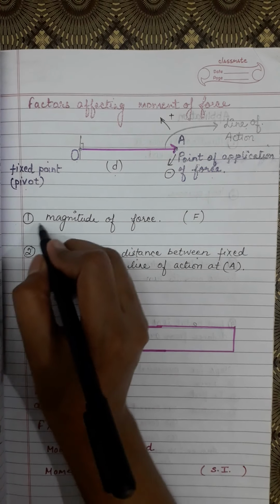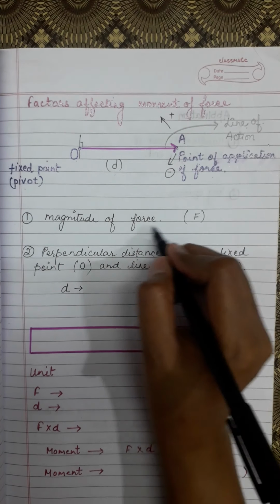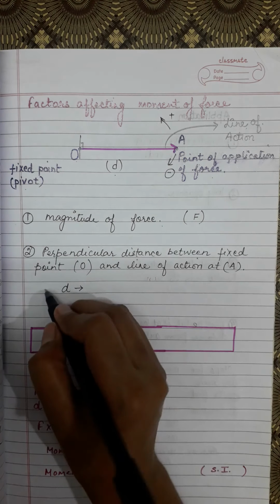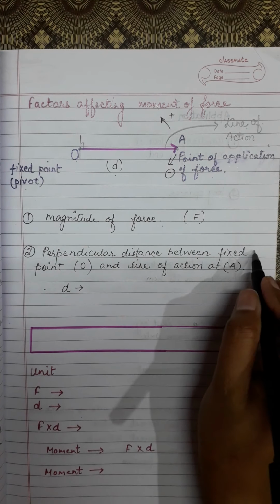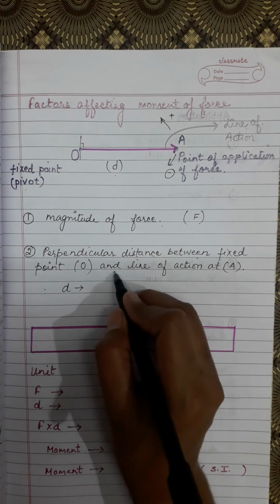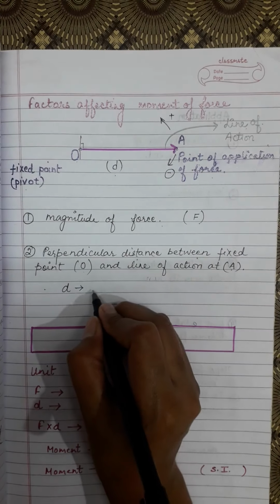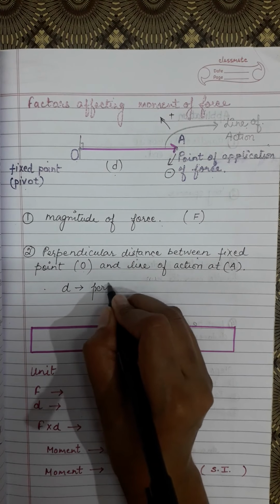Now the first factor which affects the moment of force is the magnitude of force, which is denoted as capital F. If you apply high force, it will produce more rotating effect. The body will move quickly. If you apply less force, the body will move slowly. Number 2, the perpendicular distance between the fixed point O and the line of action. This is small d, known as the perpendicular distance.